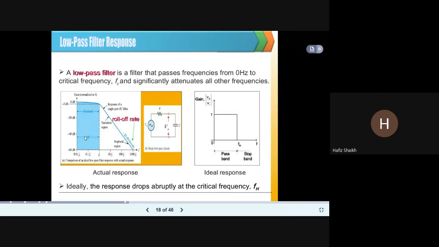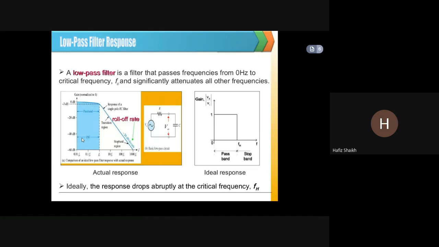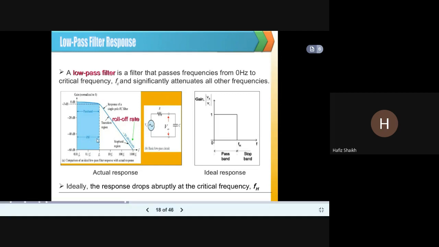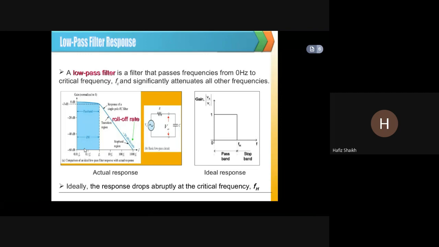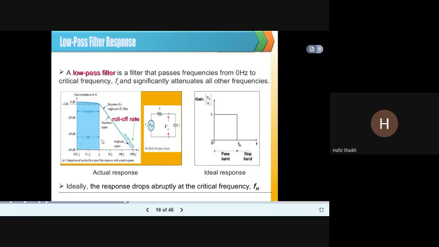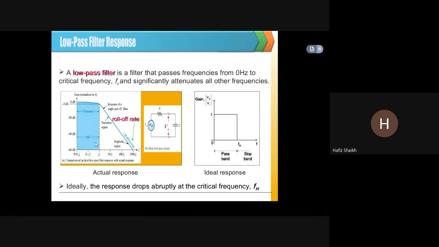This is the bandwidth. Whenever you take an internet facility at your home, you particularly observe the bandwidth. What is the particular bandwidth of your internet? Then you select the plan based on the bandwidth. So the bandwidth should be high. If the bandwidth is high, you will get better speed.